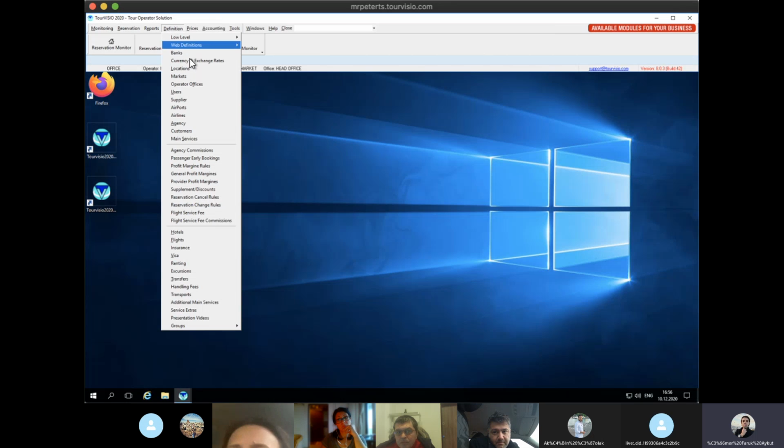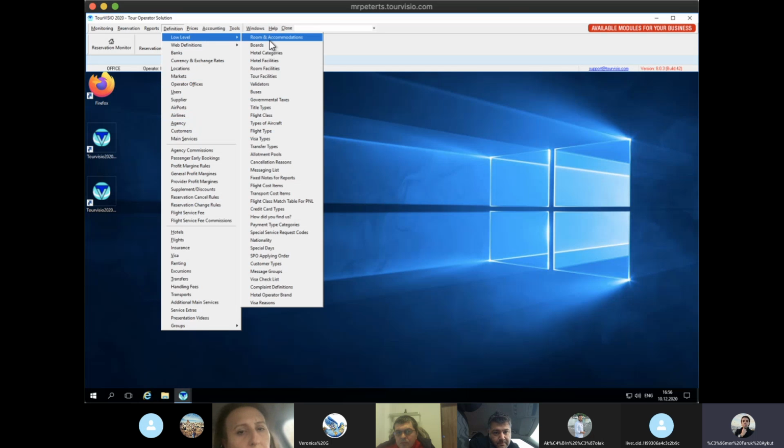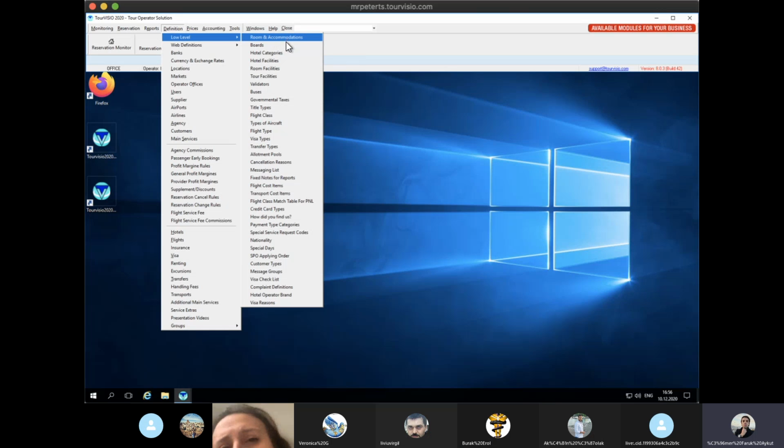So here in the definition screen, in the first session, we looked at the operators, but I think we will not work with any other operators on the system, so we don't need to add more for now. We'll look through currency settings. All the basic definitions we will see at the definition low level. Here we have basic definitions that we need to fill to be able to use the system, like room and accommodations, hotel categories, and lots of things.